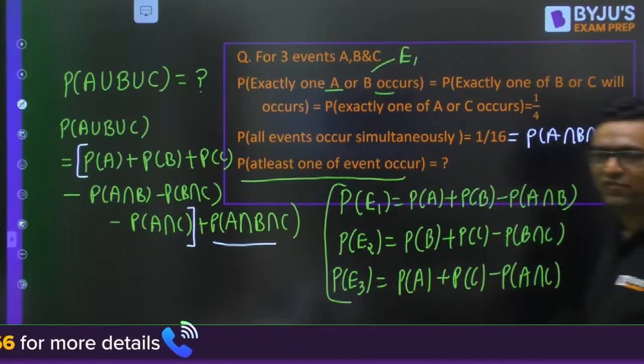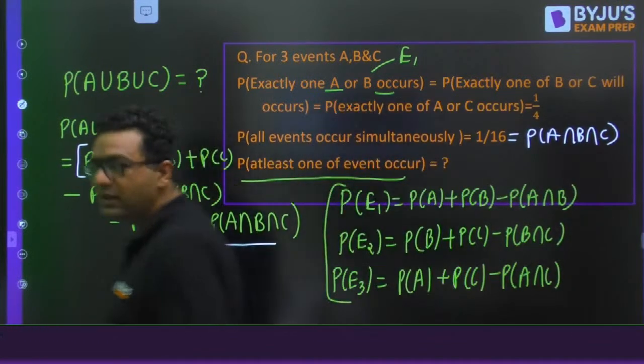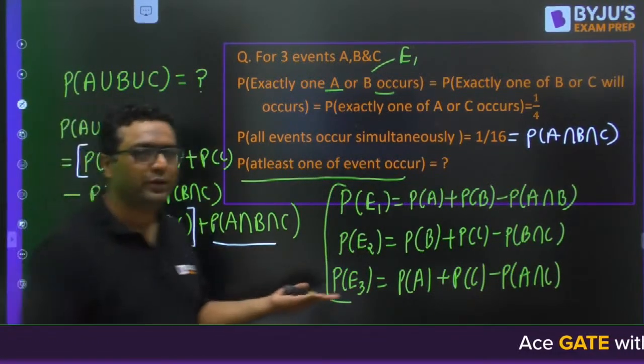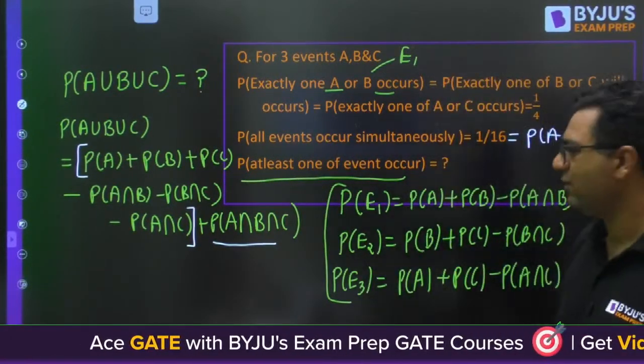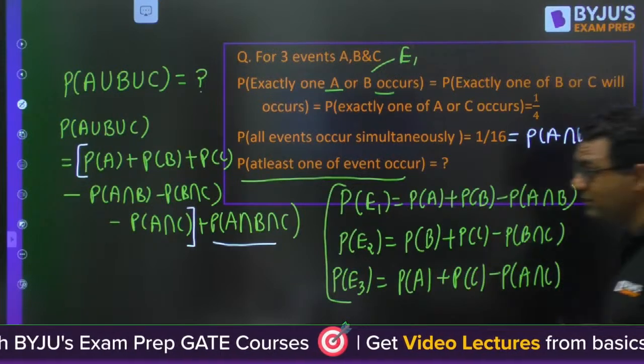So these are the different types of question I am doing. Whenever you attempt the paper, you are going to get similar questions actually. That's why you are going to get an advantage here. So the answer is coming out to be 7/16.